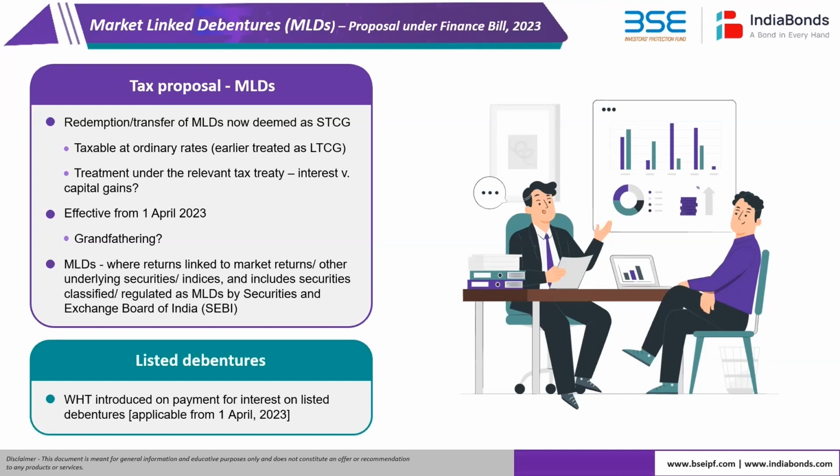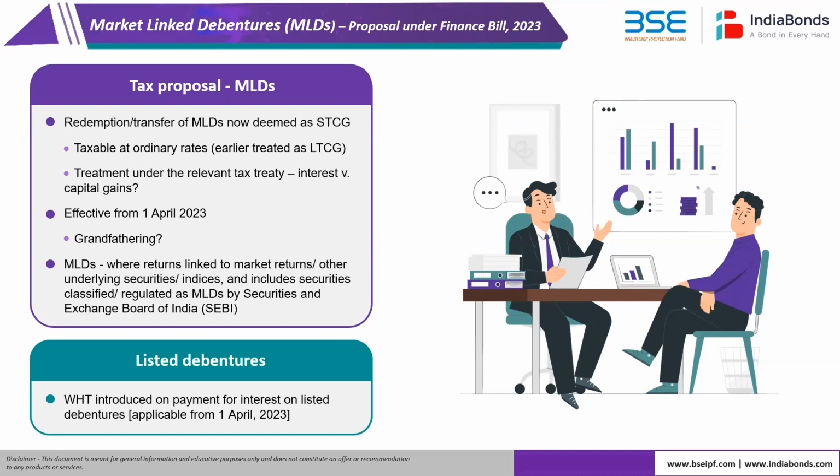And here we are talking about a specific kind of NCD. This is what we call a market linked debenture, which has gained a lot of popularity in the last few years. Before getting into the tax proposal, I'll spend some time elaborating on the typical characteristics of these market linked debentures.